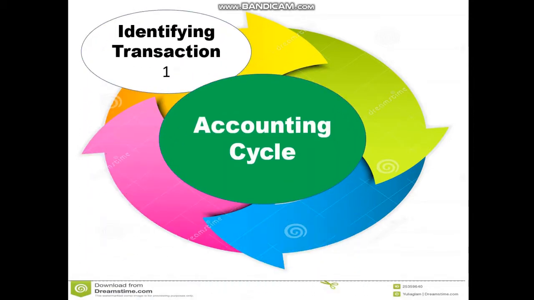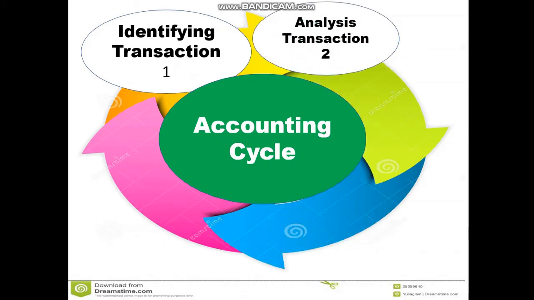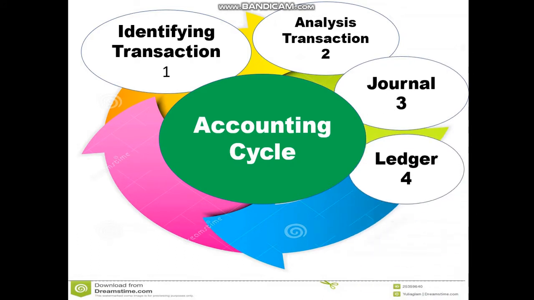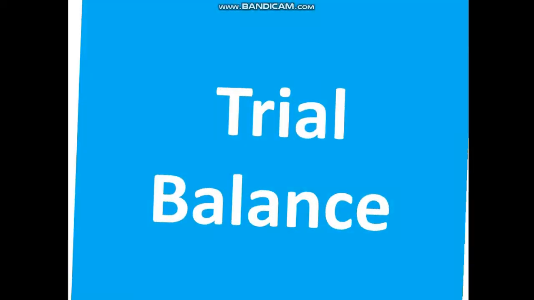Accounting cycle. First one, identifying transaction. Then analysis of transaction. Then journal. Then ledger. Dear student, then what? Trial balance. That means trial balance is the fifth step of accounting cycle. Dear student, this is trial balance.